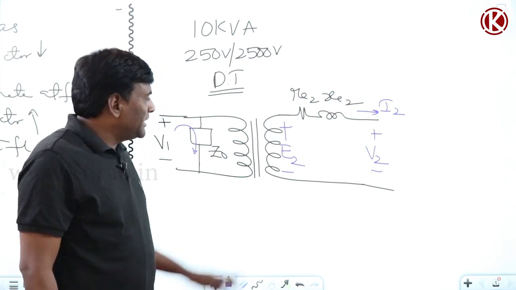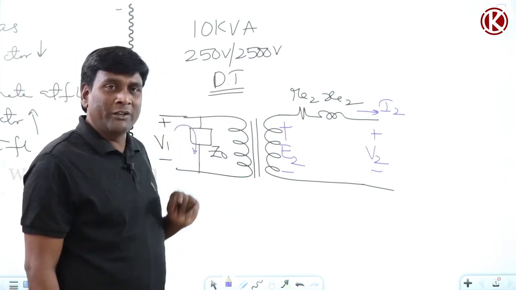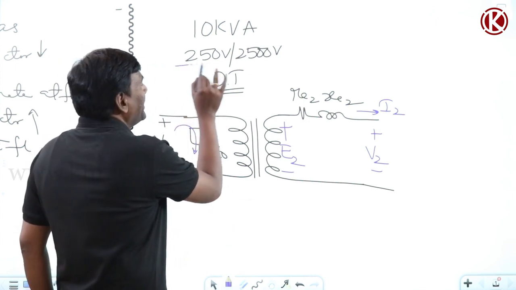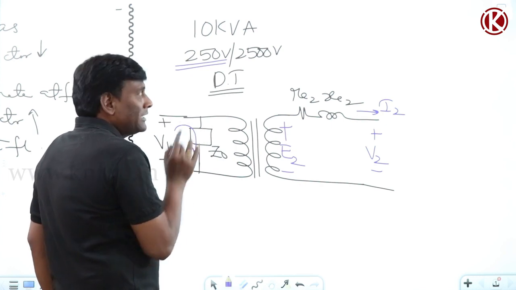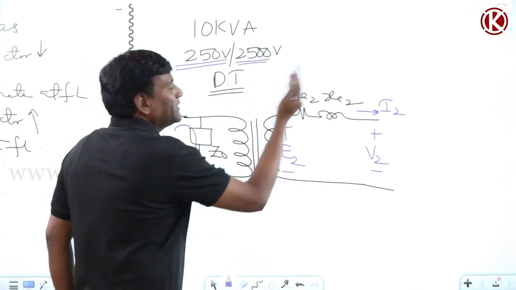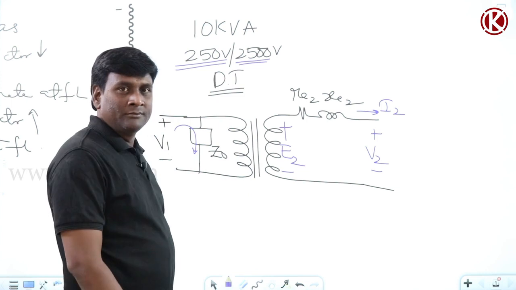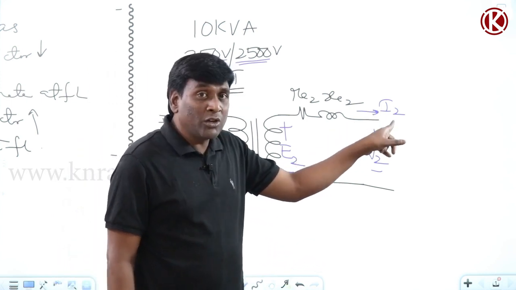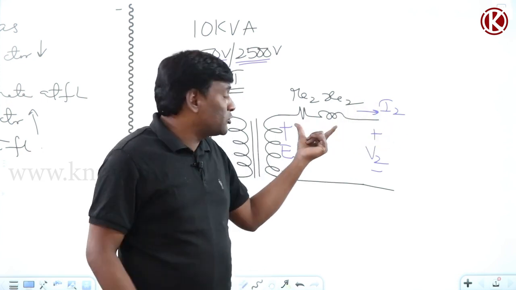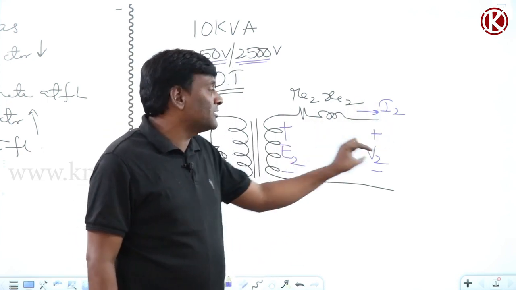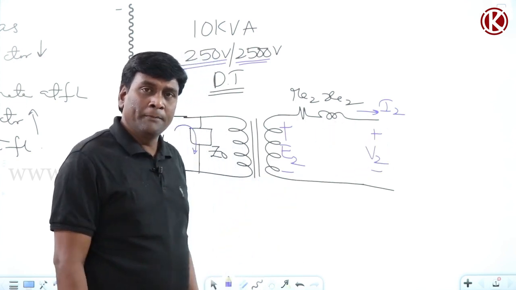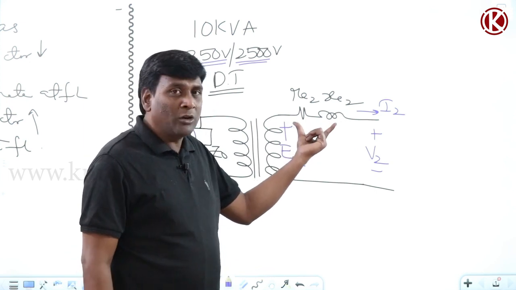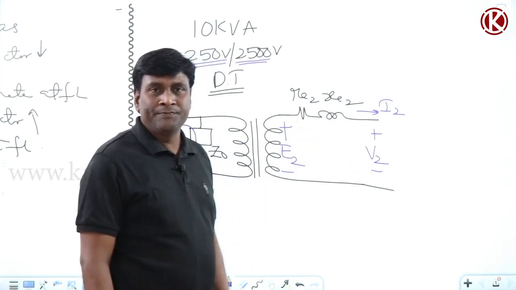Now for example, if I say 250 volts by 2500 volts, what does it mean? I don't have any tap changer. It means that if I supply 250 volts at no load condition, voltage is going to be 2500 volts. The moment it is loaded, depending upon the magnitude of current, if magnitude of current is more, voltage drop is going to be more, so E2 minus drop, voltage variation is going to be high. If I2 equal to 0, voltage drop is going to be 0, and E2 is nothing but V2.